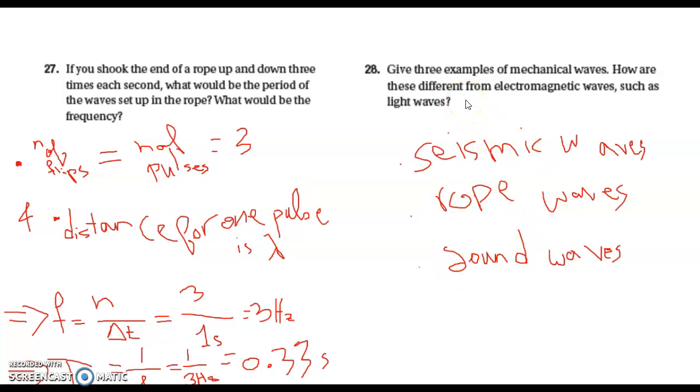Give 3 examples of mechanical waves. How are these different from electromagnetic waves such as light waves? Seismic waves, rope waves, sound waves, all are mechanical waves that require a medium to propagate through.